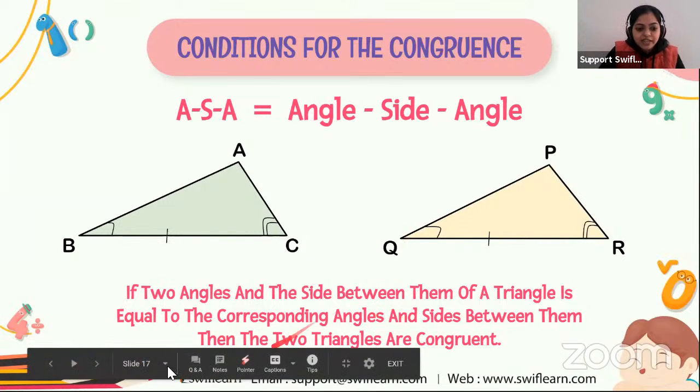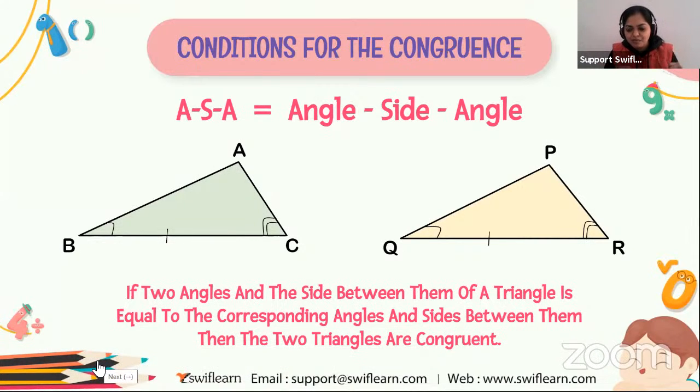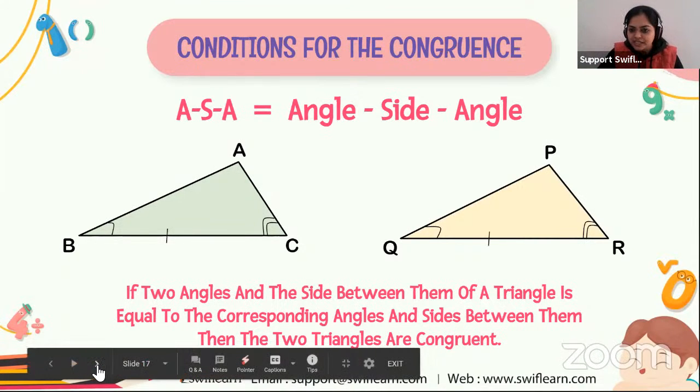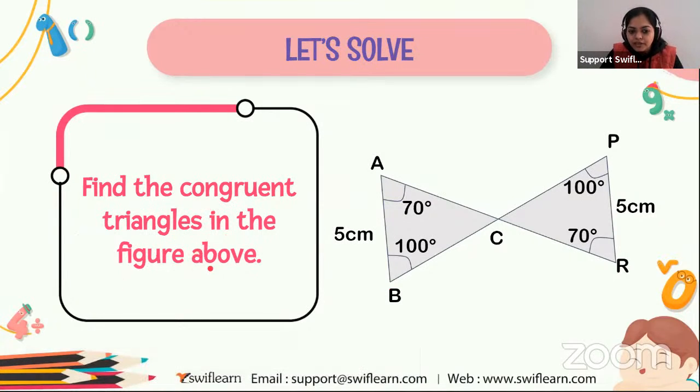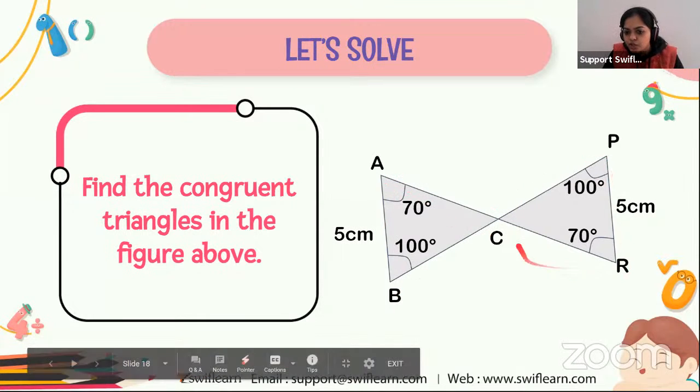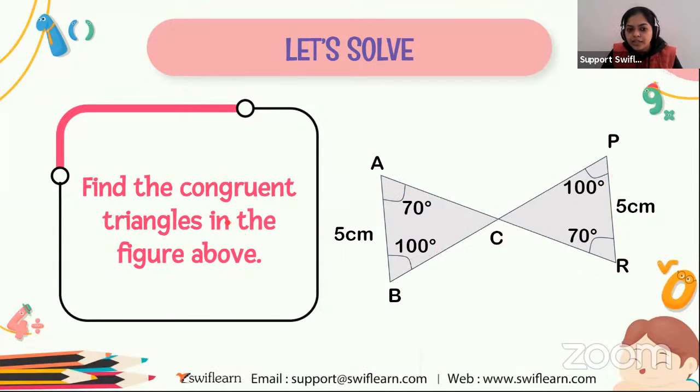Okay, so if it is clear, then let's move to the example. Ready for some questions? Okay, so here is the question. Find the congruent triangle in the figure above. So here are the two figures, that is figures A, B, C and P, Q, C. We have to show whether these two triangles are congruent and which two triangles are congruent here.